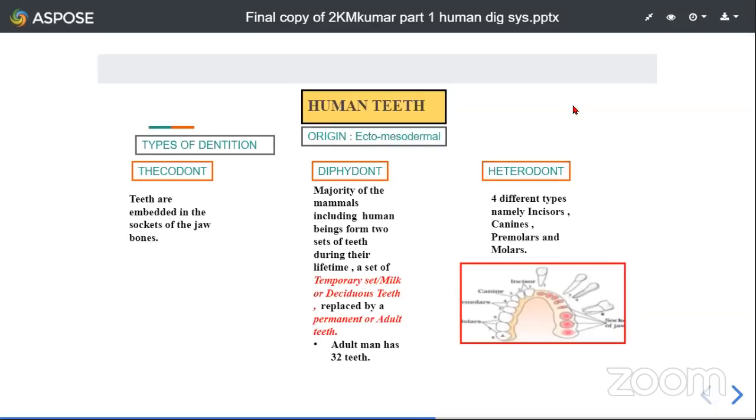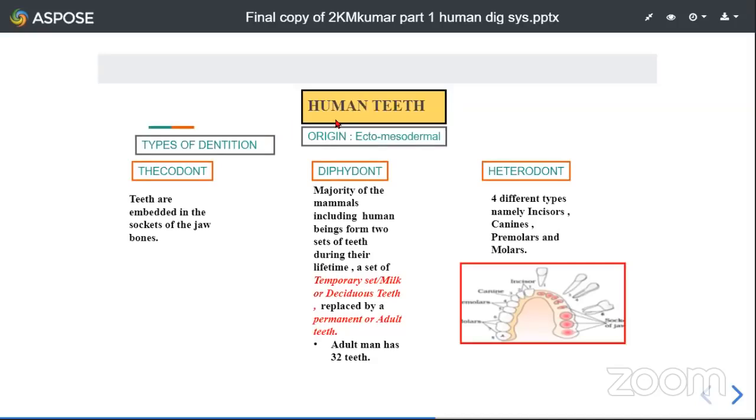In fact, in human beings also the same happens. So our teeth are developed from the ecto and mesoderm. Hence, their origin is described as ectomesodermal in origin. And coming to the types of dentition. What is meant by dentition? Dentition is described as the arrangement of kinds of teeth, and how these teeth are developed. So this is often described as dentition.